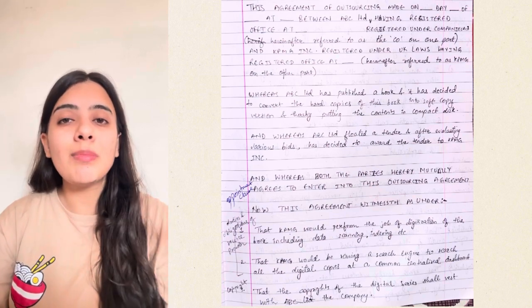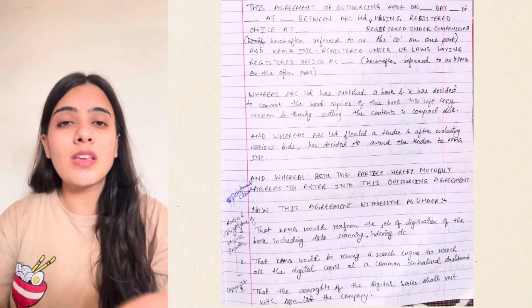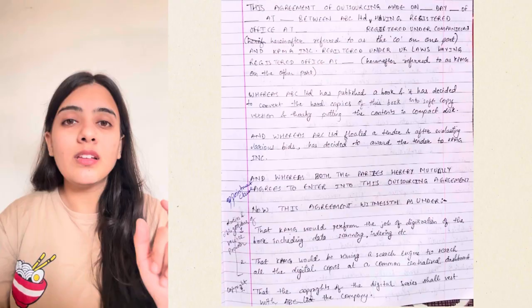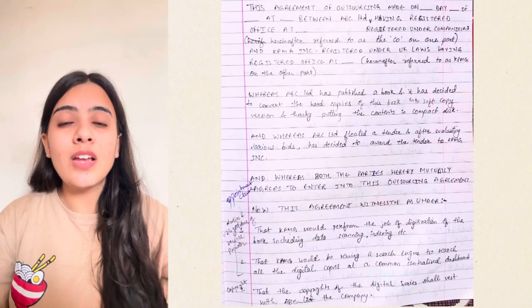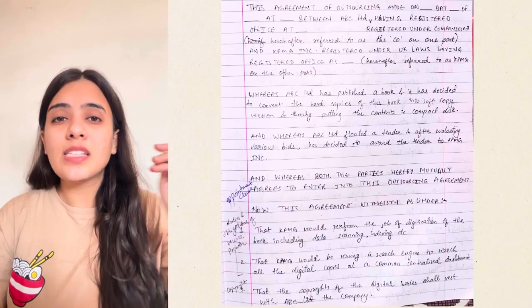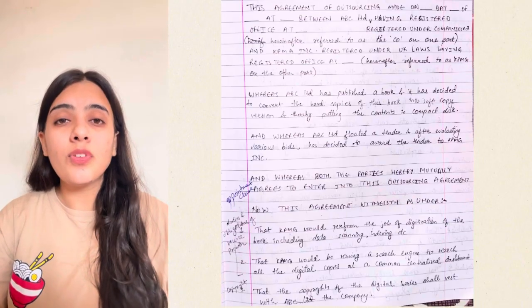This outsourcing agreement is made on dash day of dash between ABC Limited, the company who is actually making the books and providing hard copies, registered under the Companies Act 2013, having registered office at dash, hereinafter referred to as the company, on one part. Another entity, that is a KPMG entity, we are considering and giving it as an example, hereinafter referred to as KPMG, on the other part.